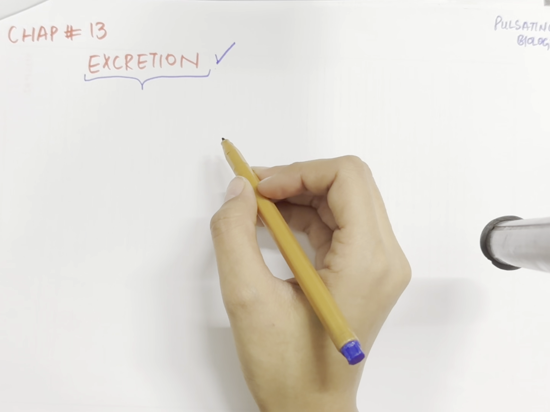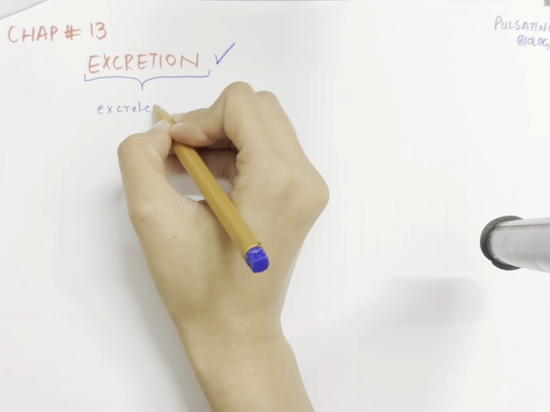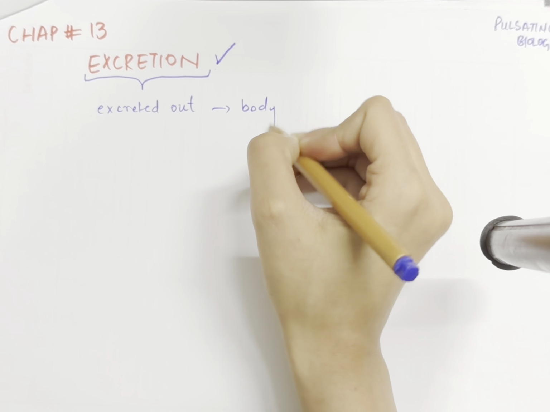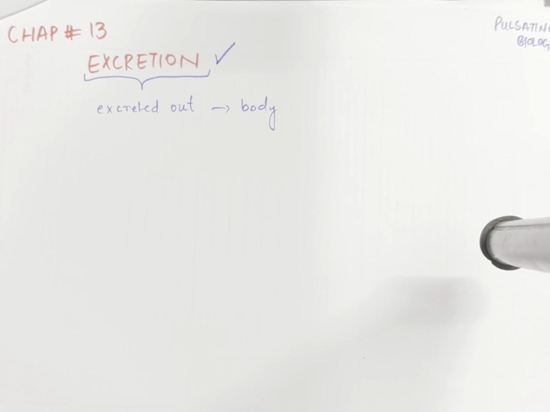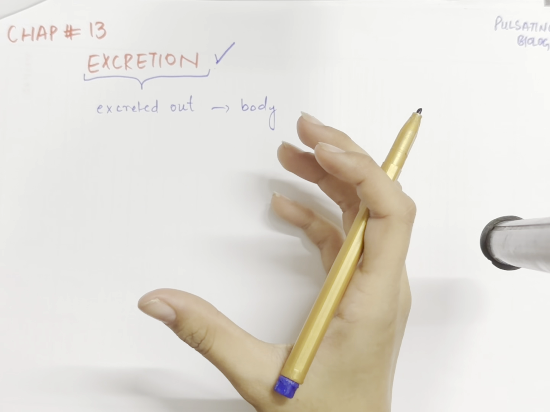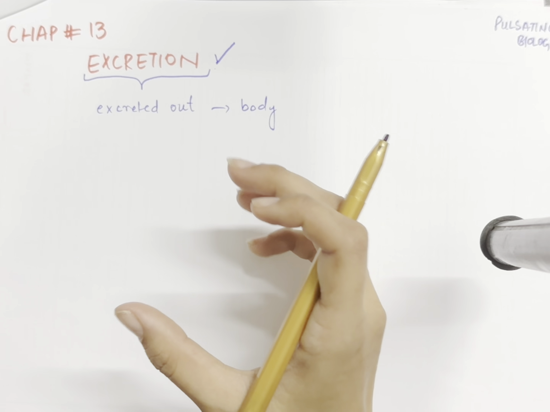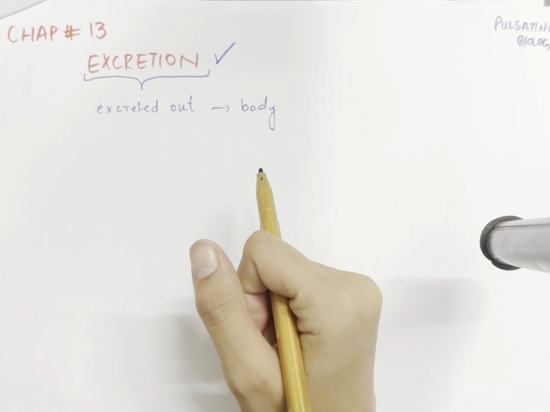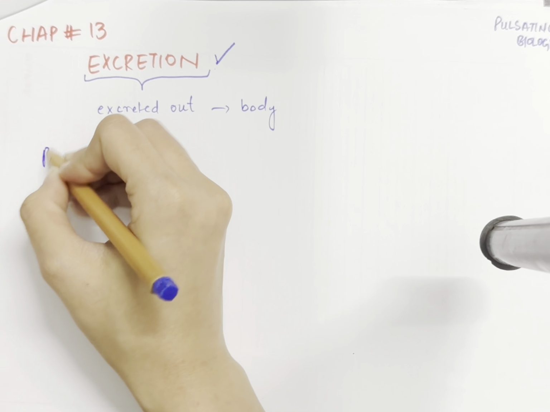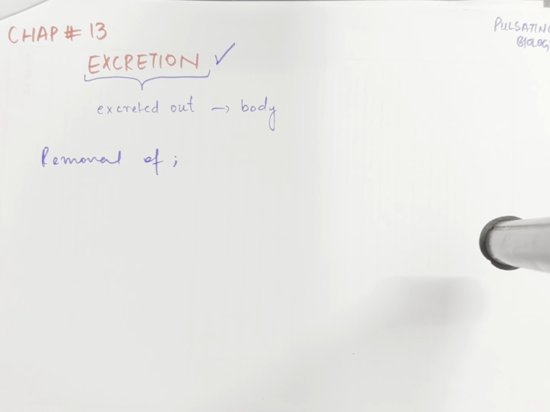by the term excretion. Excretion basically defines something that is being excreted out of the body, something that is being separated. So excretion takes place in the human body, and all the substances that are not required by the body, that may put harm towards the body, are excreted out of the body. So when you talk about excretion, you need to understand that excretion involves the removal of two substances.